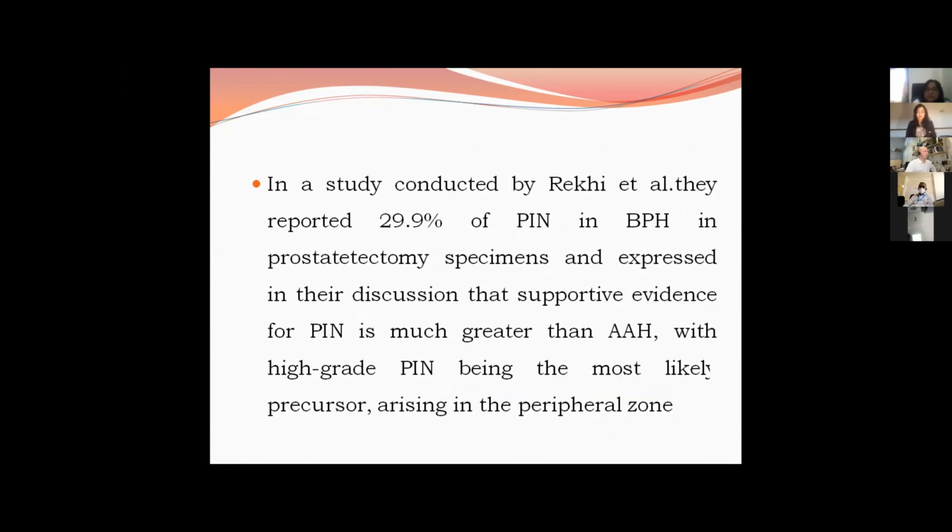In a study conducted by Reiki et al., there was 29.9% of PIN in BPH in prostatectomy specimens. And in their discussion, they supported the evidence that PIN is much greater than atypical adenomatous hyperplasia, with high-grade PIN the most likely precursor of the adenocarcinoma prostate arising from the peripheral zone in the prostate.